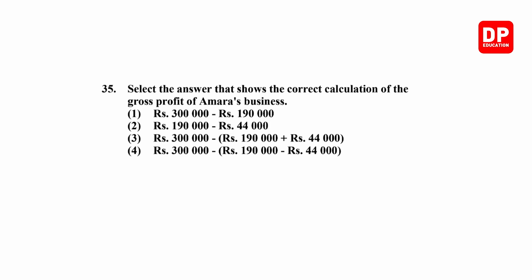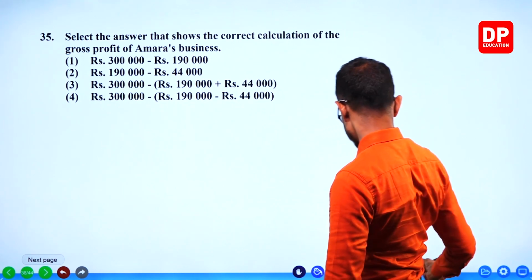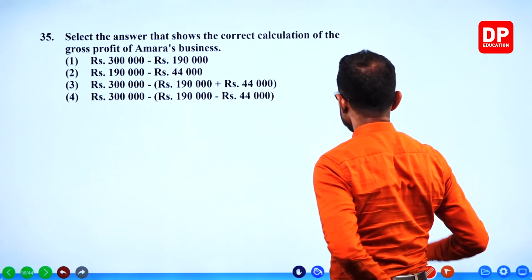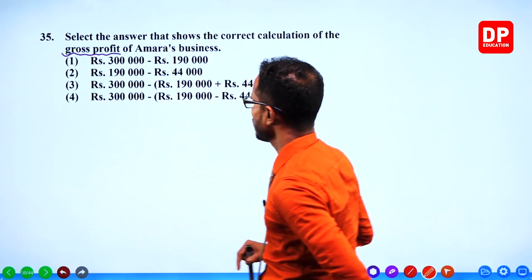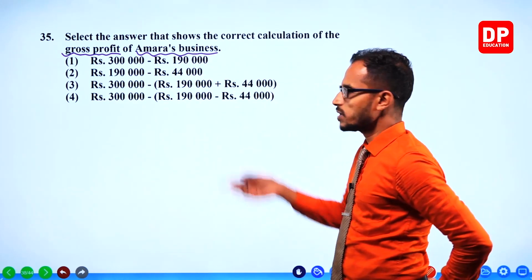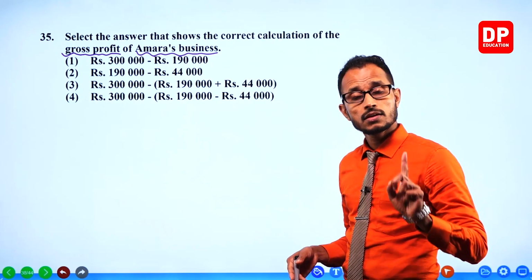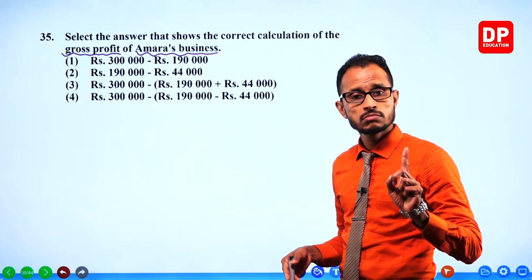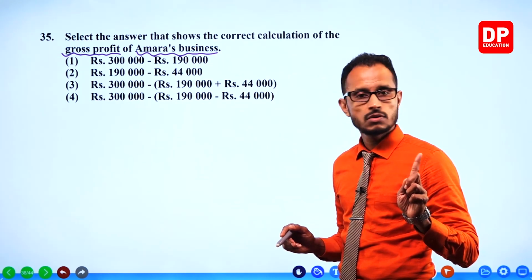Select the answer that shows the correct calculation of the gross profit. They're asking for the gross profit of Amara's business. But look at the way they have given the answers. Have they given one value? No, they haven't given one value.